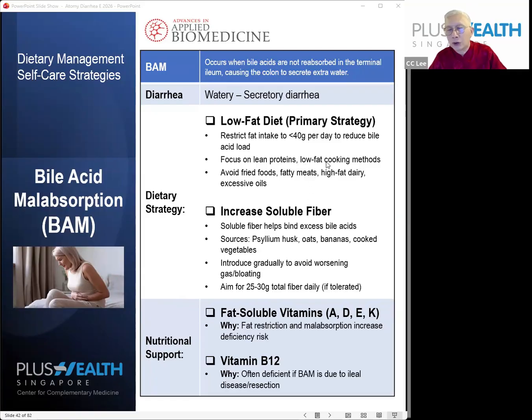So if you have this condition, you can try to cut down on your fatty food intake and increase your soluble fiber. Psyllium husk, oats, bananas, and cooked vegetables are good sources of soluble fiber. On the nutritional support side, fat soluble vitamins A, D, E, K are very important, because in this case you lose fat soluble nutrients, and also vitamin B12.